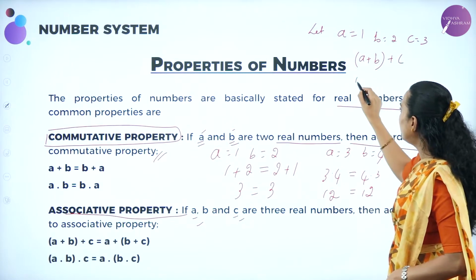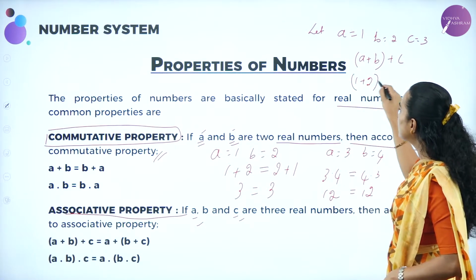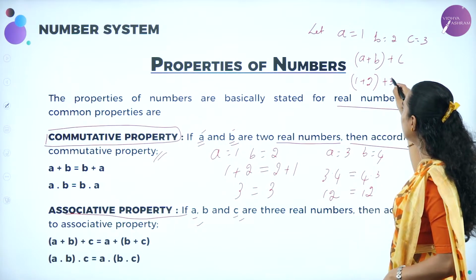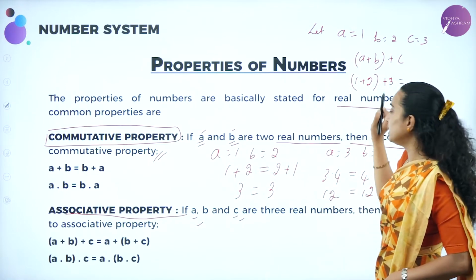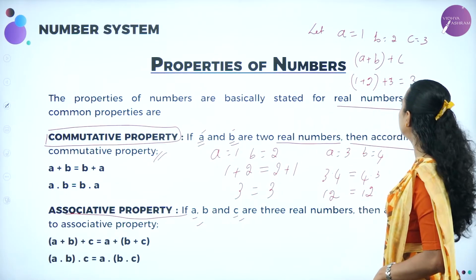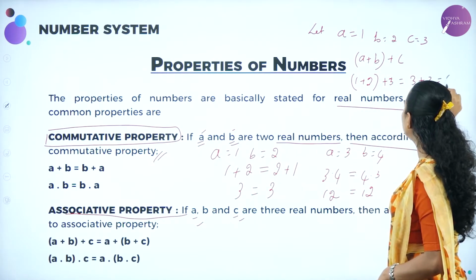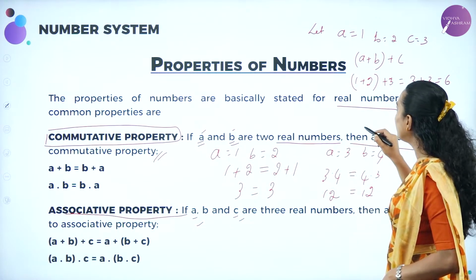Correct now? What is that? 1 plus 2 plus 3, which is nothing but what? You are going to have it as 1 plus 2 is 3, and 3 plus 3 is 6. I am going to add here 3 plus 3, which is nothing but 6. Similarly, I am going to do it here.